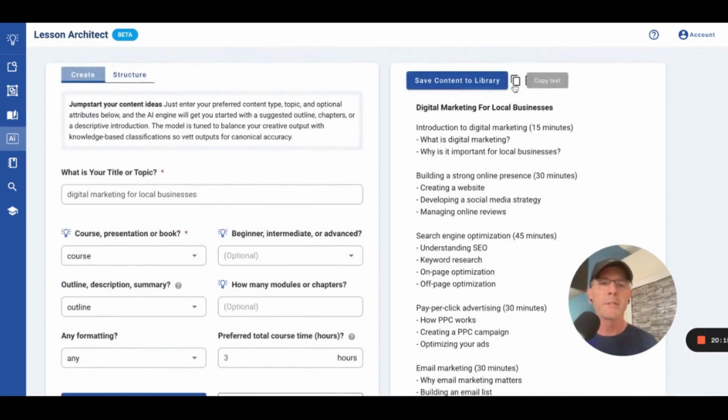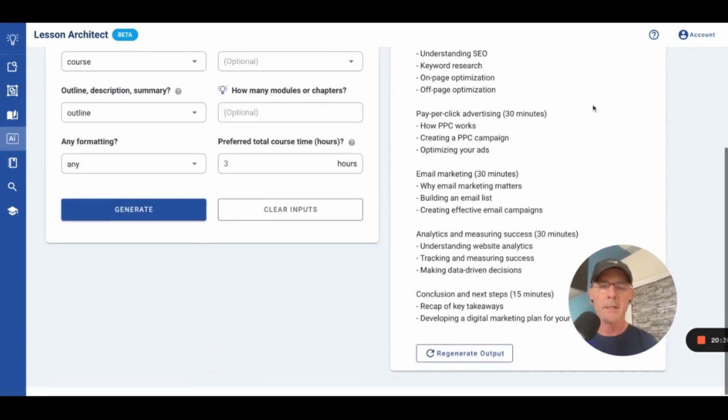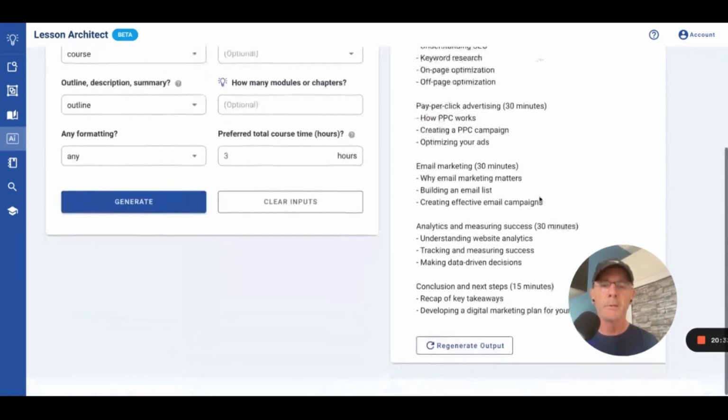So I can export this as text, and then you can copy it and put it in a Google Doc or Word doc. We did have DocX here, or Word export. Something's buggy, so we're working on it. That's coming, so we'll fix that. So you can export it. You can regenerate it down here.